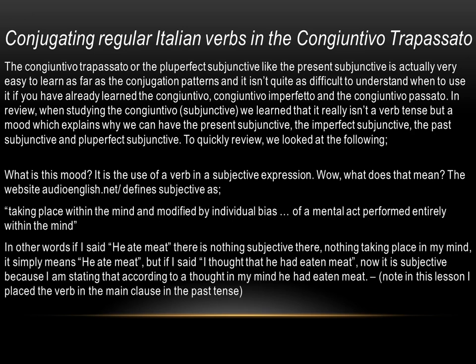In other words, if I said, he ate meat, there is nothing subjective there, nothing taking place in my mind. It simply means he ate meat. But if I said, I thought that he had eaten meat, now it is in the subjective, because I'm stating that according to a thought in my mind, he had eaten meat. Note in this lesson I placed the verb in the main clause in the past tense.